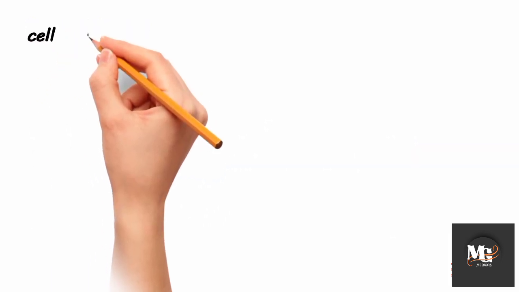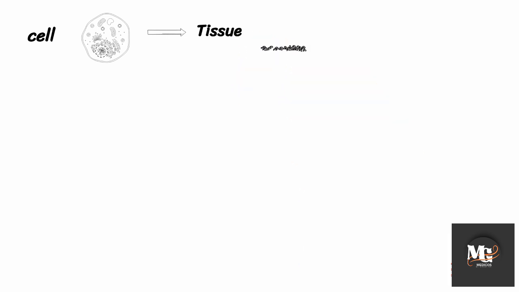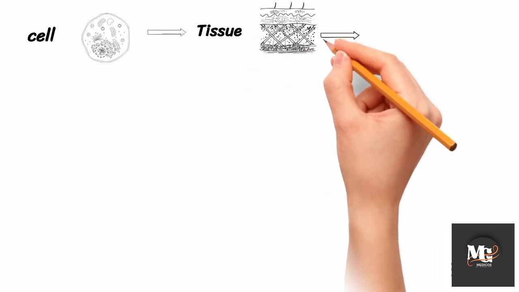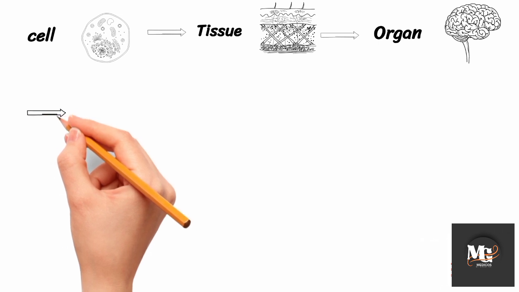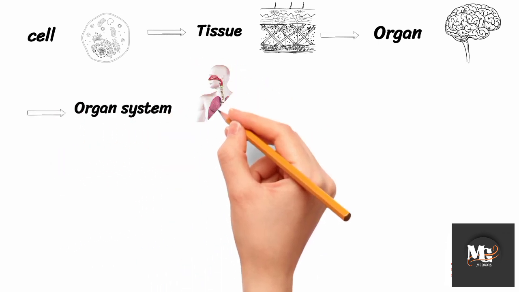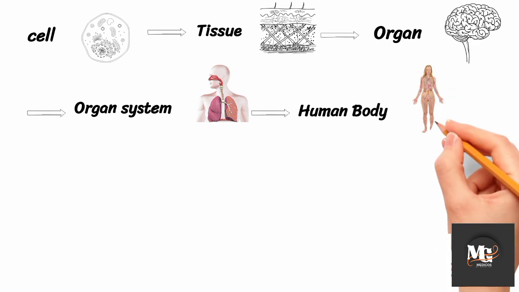Cell, tissue, organ system, human body. To study the human body, we use levels of organization. The smallest unit is the cell, then tissues, organ systems, and finally the complete human body.